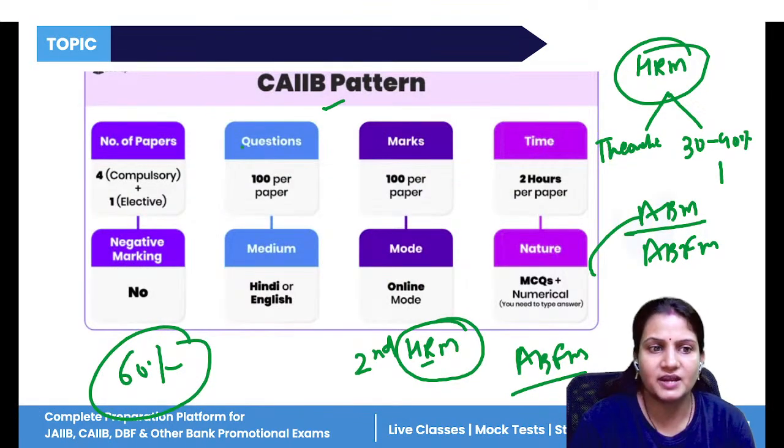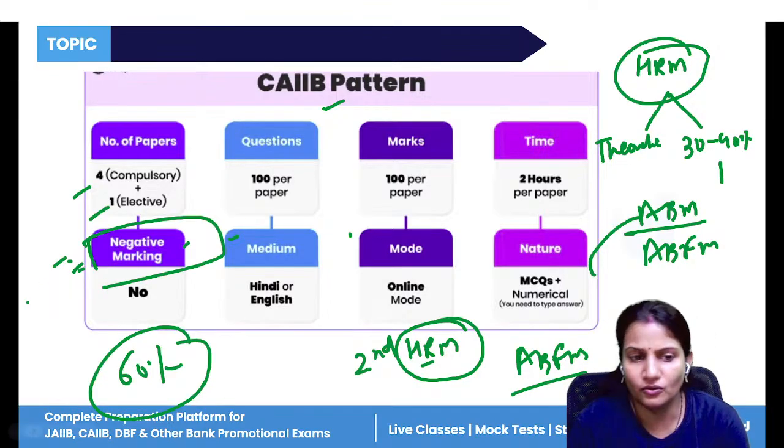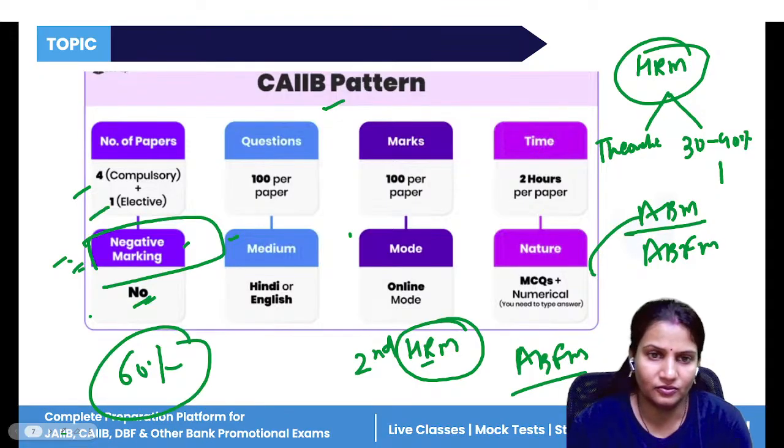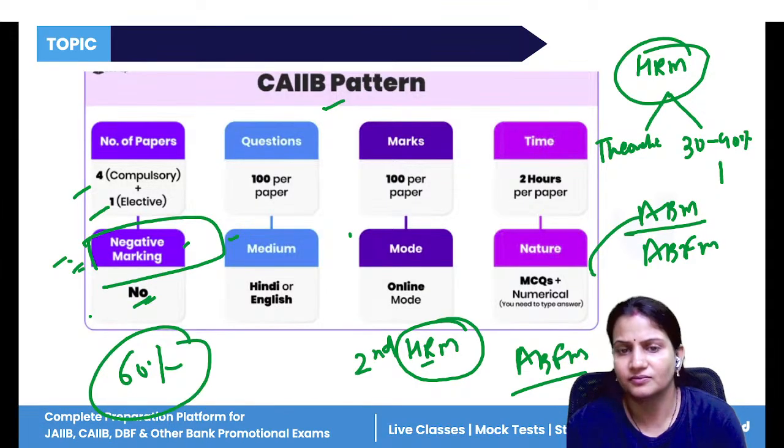So the pattern of CIB: 4 compulsory papers, 1 elective, all this we have already done. And negative marking, the biggest question is that do we have negative marking? No, we have no negative marking. So till now, you are having no negative marking in your exam. You can attempt all the questions tension free.